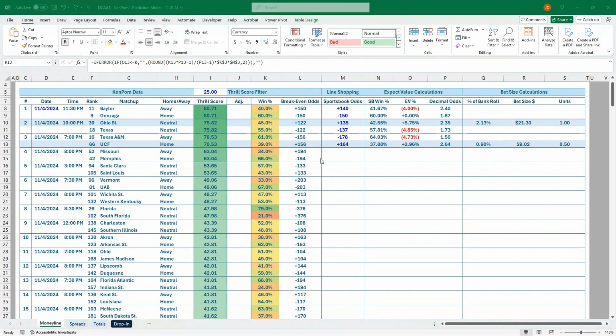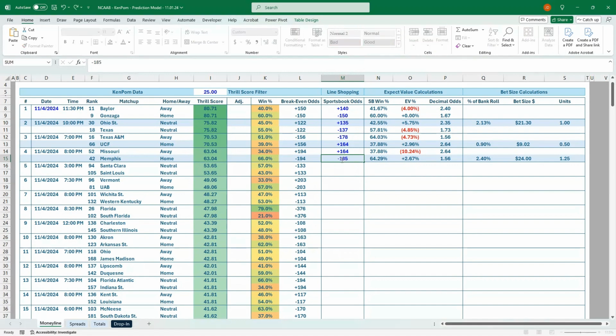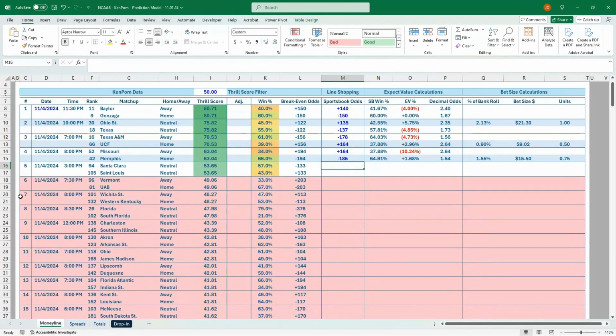Memphis and Missouri, we've got plus 164 and minus 180. And another EV bet that was on BetRivers. And we've also got minus 185 on BetMGM. So a couple different options there for you for another one. I'm going to change this to 50 just because we'll do one more. And I think for opening night, there's just not going to be as many quality matchups. We got plus 105 and minus 120.